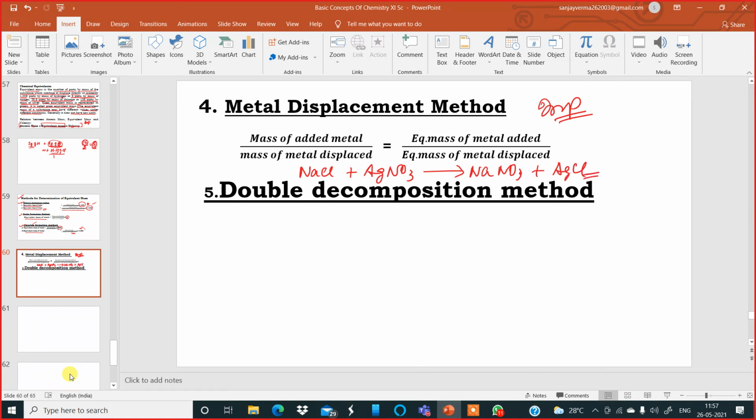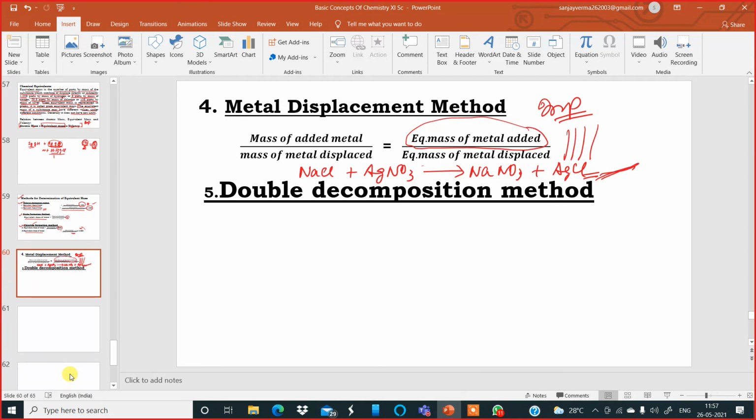I'm talking about such reactions where there is displacement of metals, so here mass of metal which is added, mass of metal displaced, equivalent mass of metal added and equivalent mass of metal displaced. So by using this formula you can calculate the equivalent mass of the metal which is being added over there. Okay, this is one equation. From here it is possible to calculate.